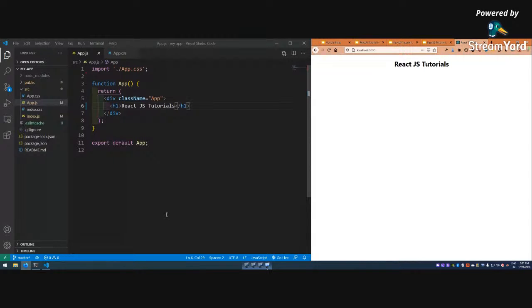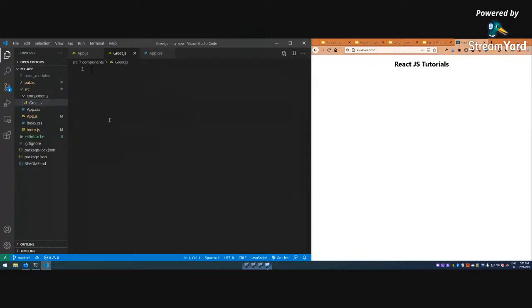Okay, so now we will learn how to create those components from here. Generally the best practice is that when you create a component, you go to this src folder and create a new folder known as components. Then after that, we're going to create a file greet.js inside it.